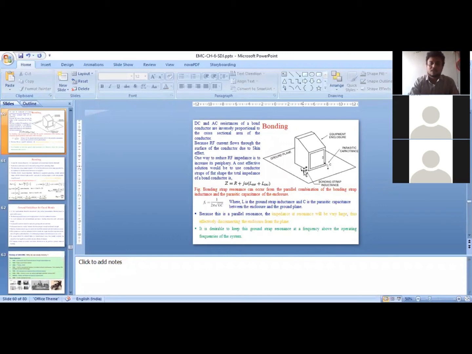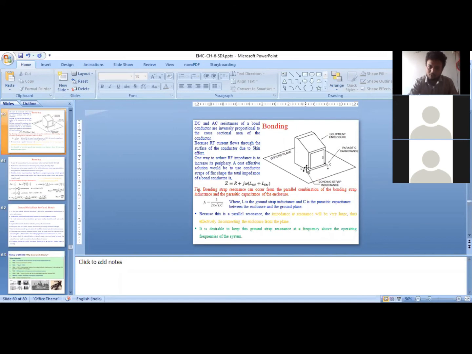So what is the resonant frequency of a parallel LC circuit? Whether it is a series or parallel LC circuit, resonant frequency is always 1/2 pi under root LC. Resonance is a condition at which XL and XC are equal. So when XL is equal to XC, calculate the frequency. XL is j2 pi fL, that is equal to XC, that is 1/(j2 pi fC). So calculate f. f comes out to be 1/2 pi under root LC. So that is the resonant frequency at which the impedance offered by this connecting wire is maximum.